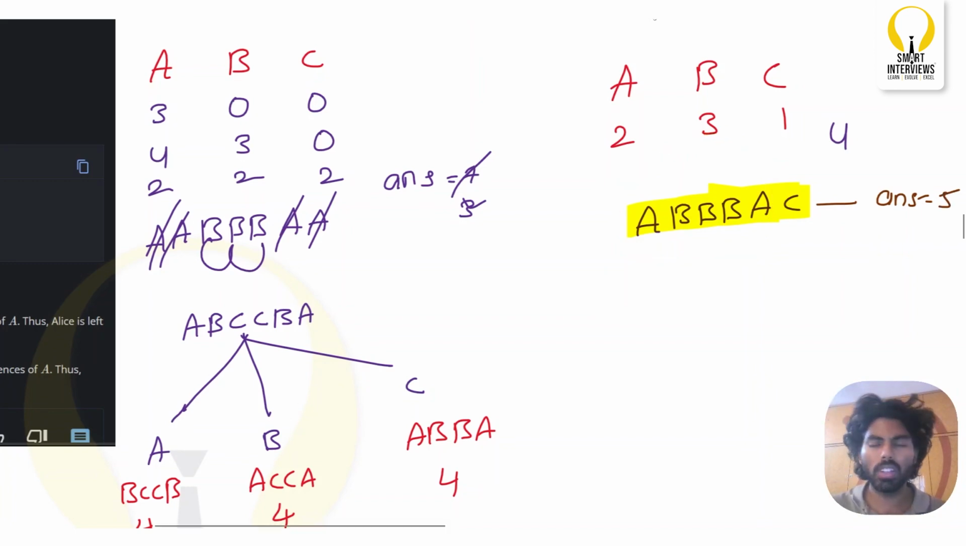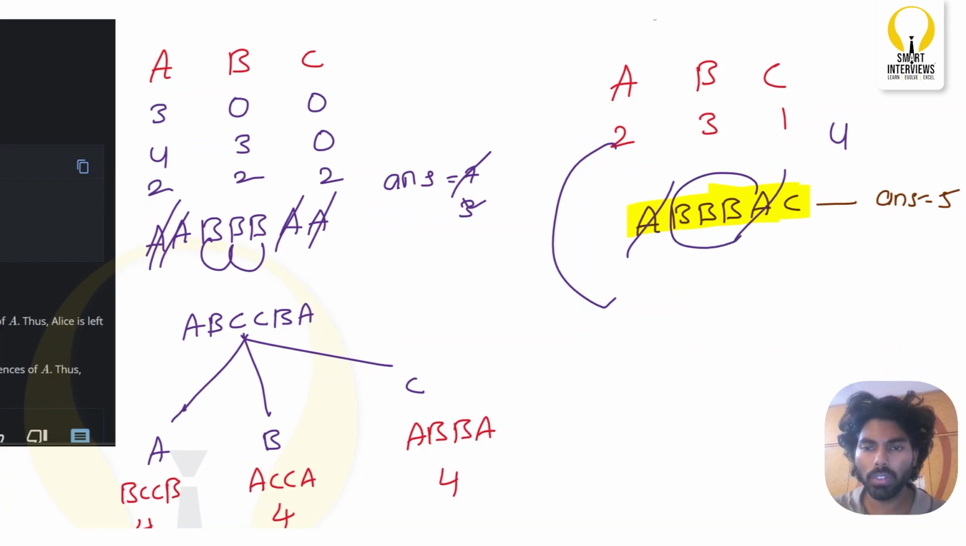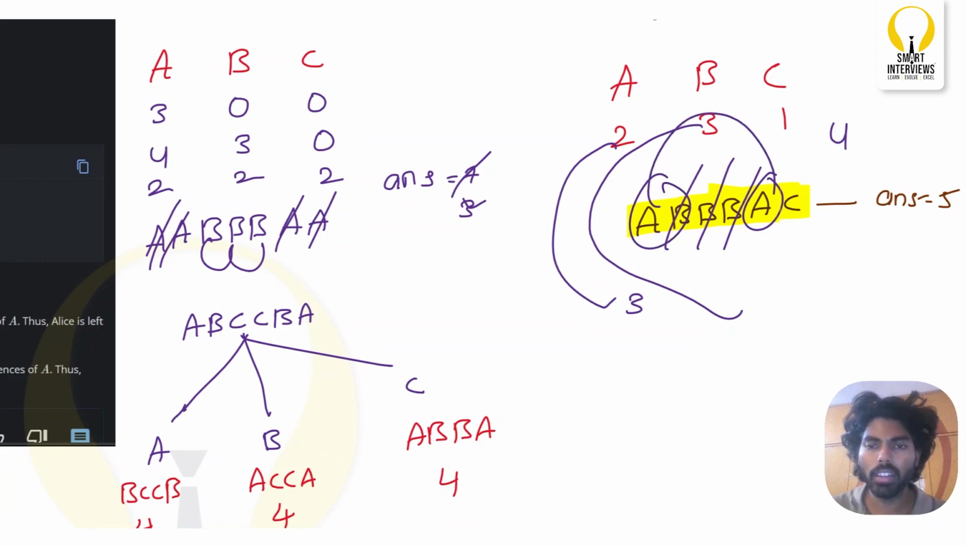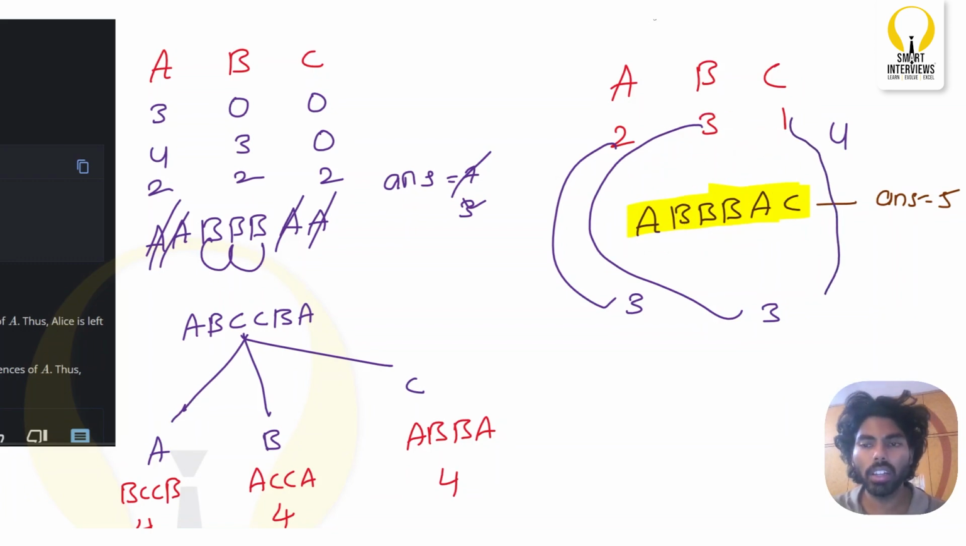Okay. Now Bob's turn. If Bob removes A, then this A and this A will be gone and we are left with only 3 characters. So if Bob removes A, the answer that Alice can gain is 3. If Bob removes B, what is the answer that Alice can gain? Alice can gain A and A, right? So the answer here is 3 actually. Why? Because C comes into the middle, forming a new string ACA. So 3 is the answer. What about if Bob removes C? What is the answer that we can gain?